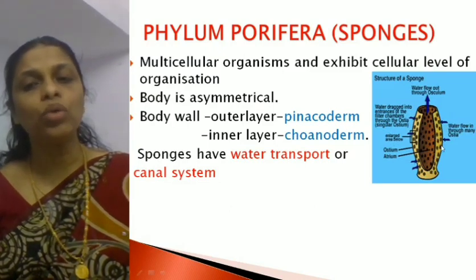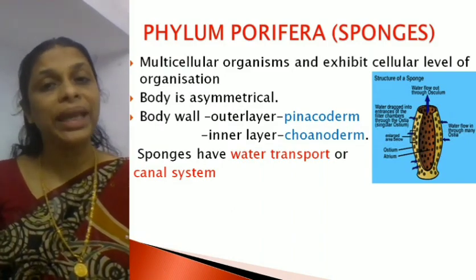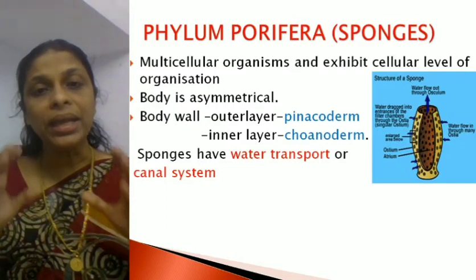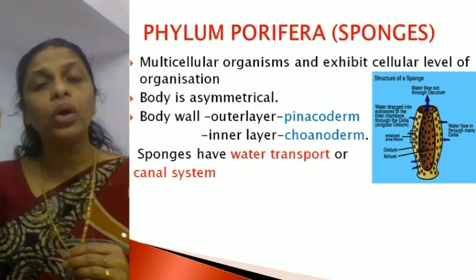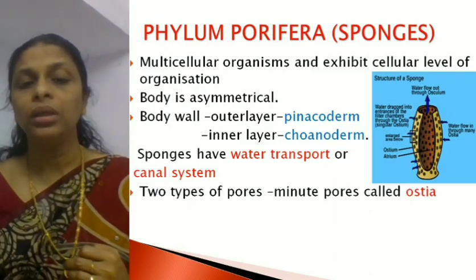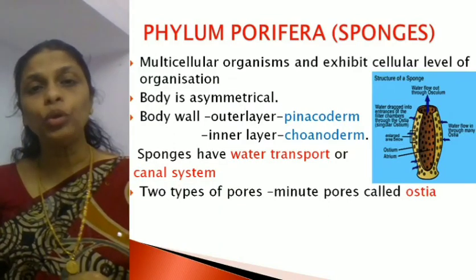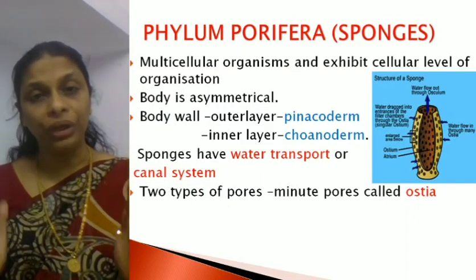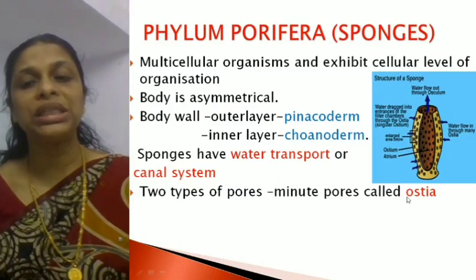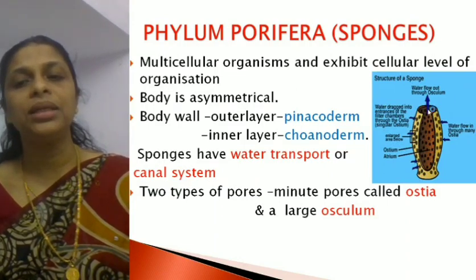Now the pinacoderm, the outer layer, has a number of small pores through which the water enters the body. These small holes found on the outer layer of the body are called ostia. Two types of pores are found on the body. One is the small minute pores on the outer layer of the body wall, called ostia, O-S-T-I-A, and one large opening, which is called the osculum.